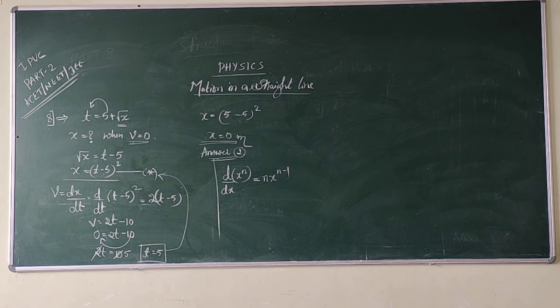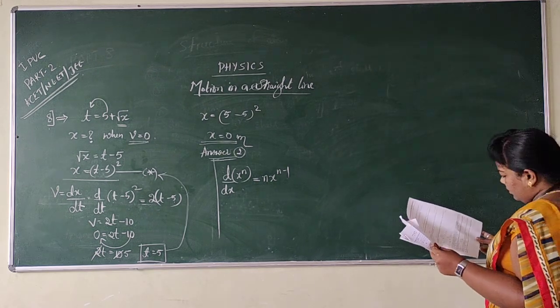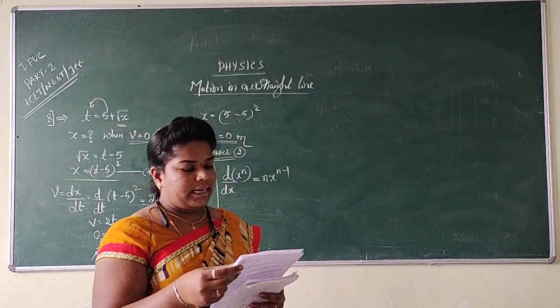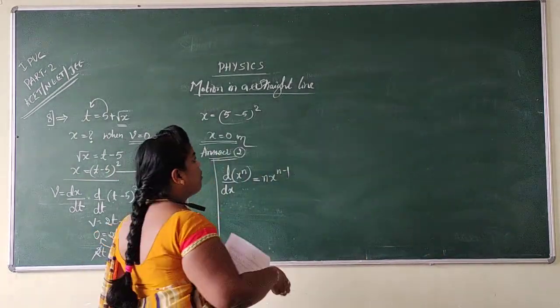The displacement of the body in 5 seconds is? See dear students, the question was like this. They gave a graph, especially a velocity time graph. The object is moving in a straight line. Then we should calculate the displacement of the body.